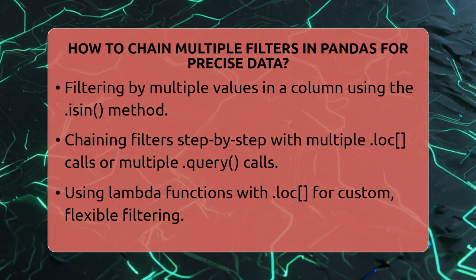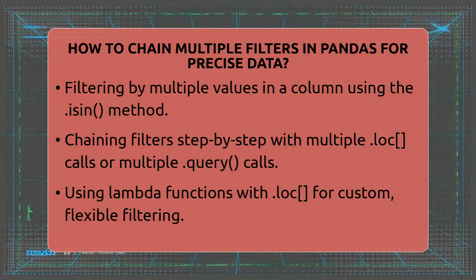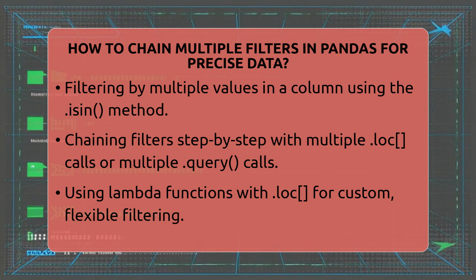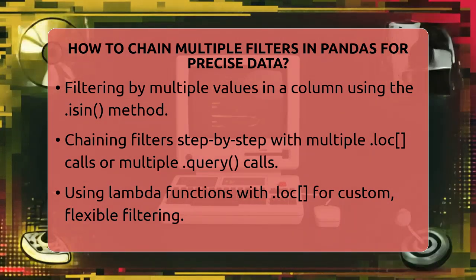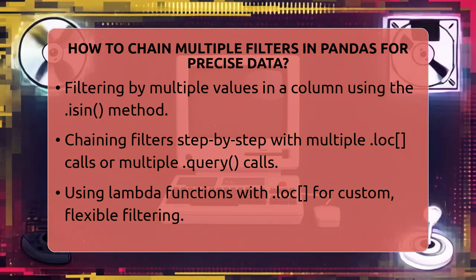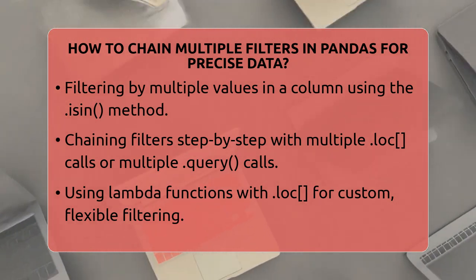If you want to filter by multiple values in a column like departments, you can use the isin method. Say you want all rows where the department is either sales or marketing. You write df[df['department'].isin(['sales', 'marketing'])]. This quickly filters for multiple options.